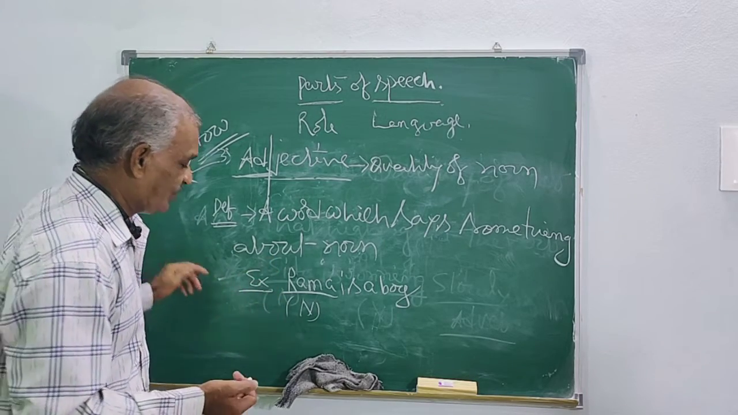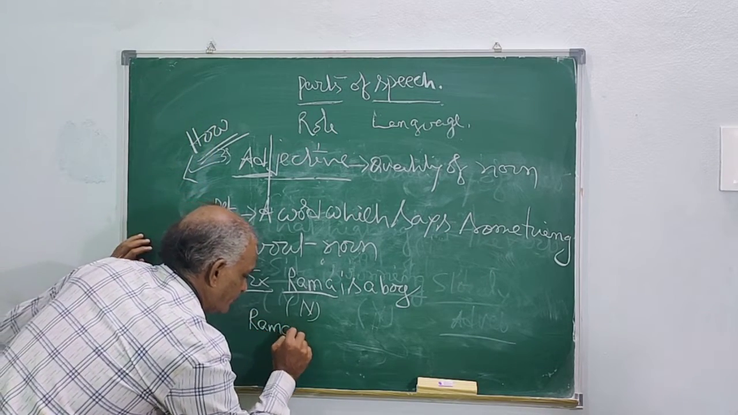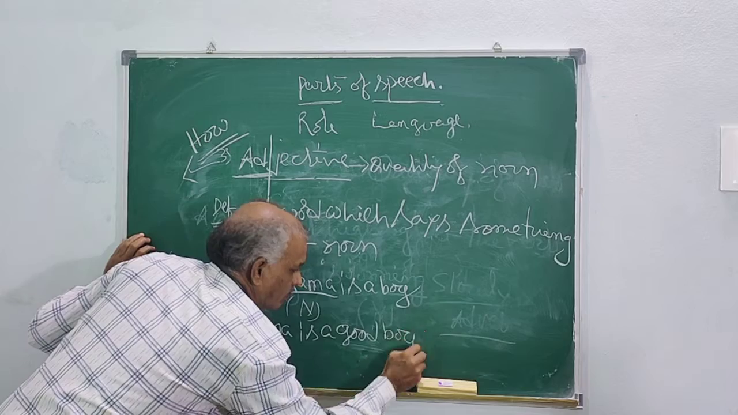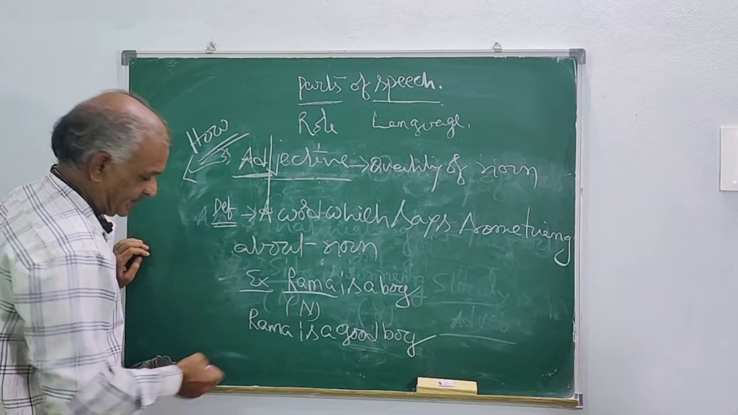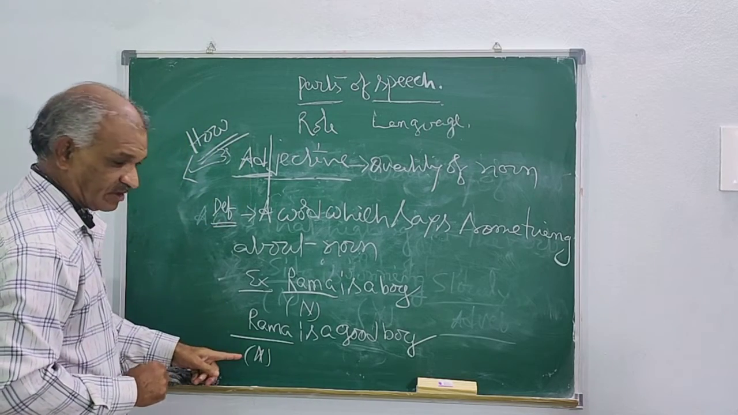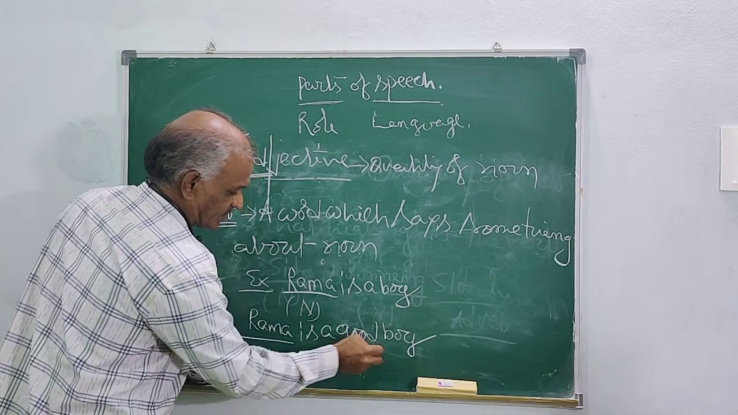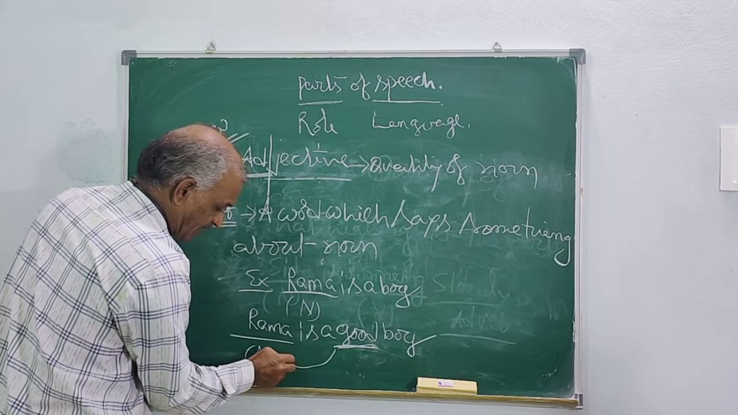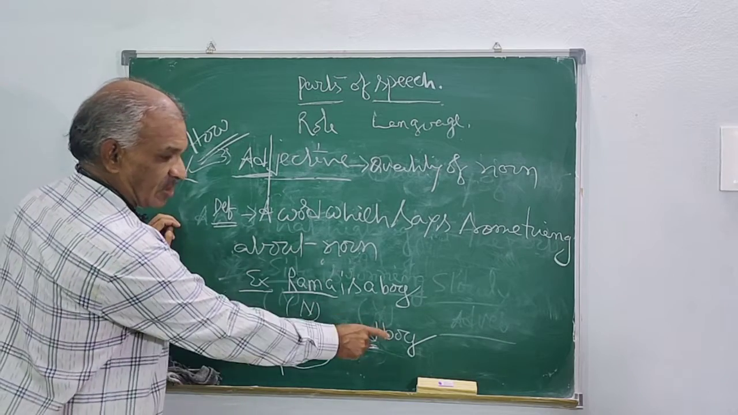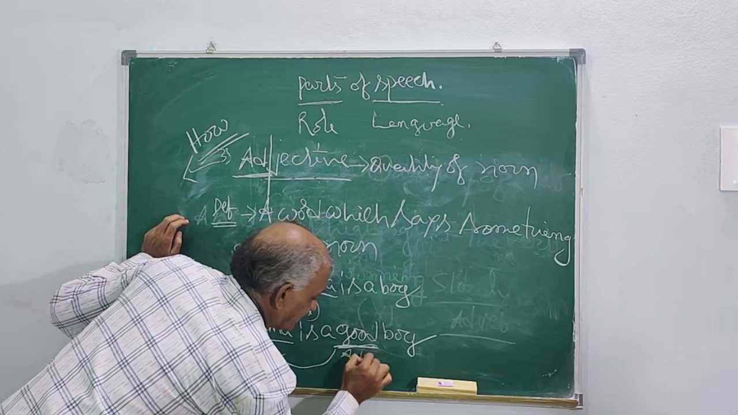But if you write Rama is a good boy, here Rama is a noun, but here is another word that highlights the quality of the noun. Rama is a boy. Which type of boy? Rama is a good boy. So this is what is called adjective.